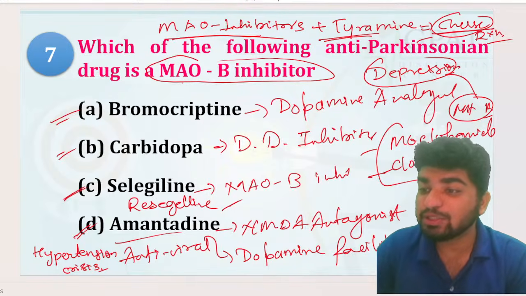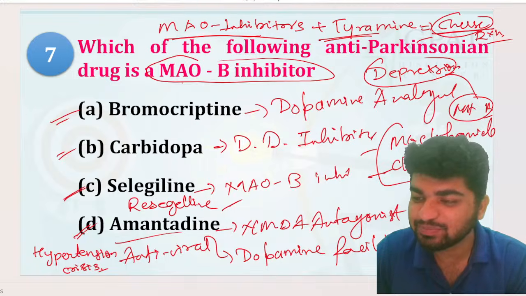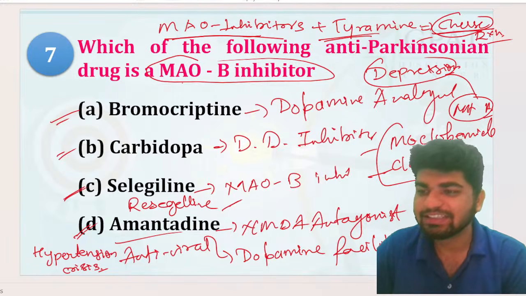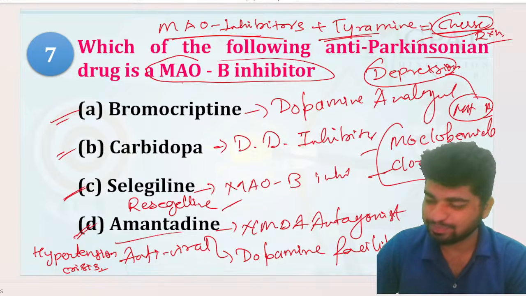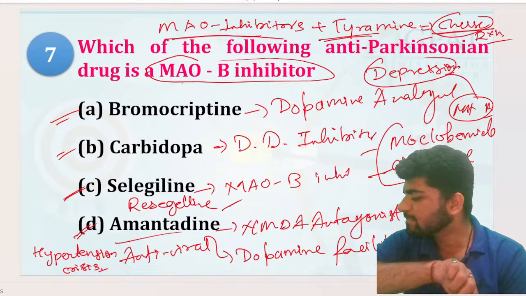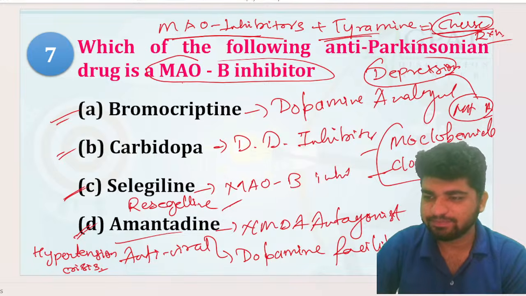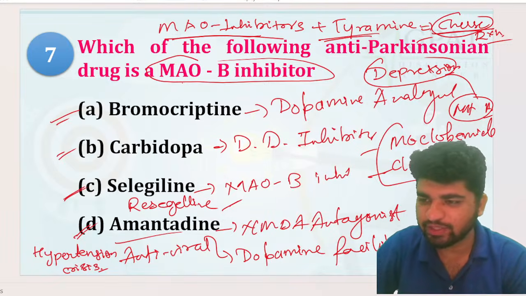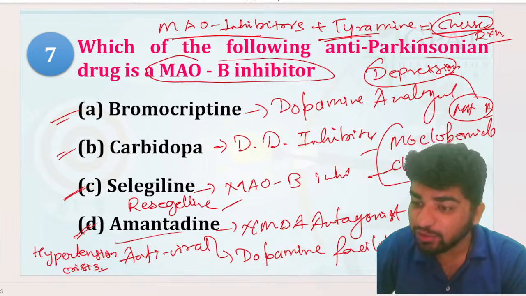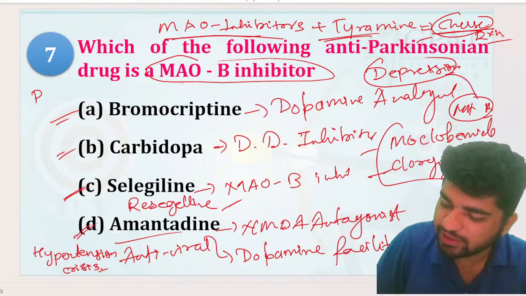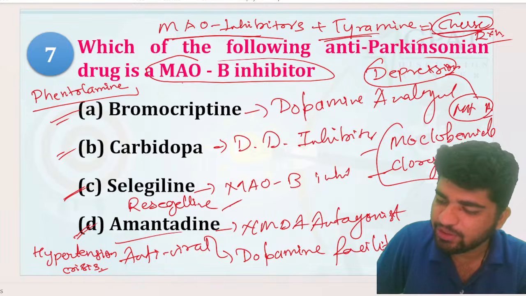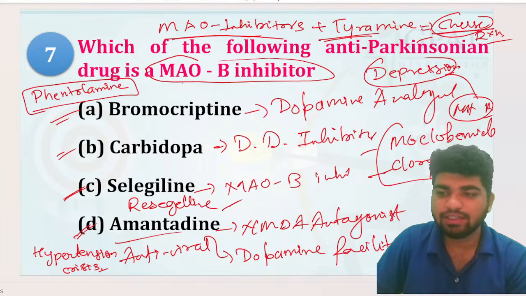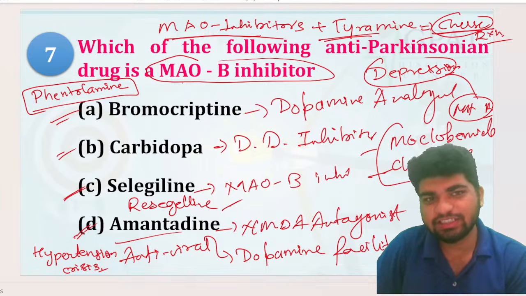And now which drug is useful in this cheese reaction? Anyone, guys? Which drug is useful in cheese reaction? Phentolamine, Aprajita, very good. That's your phentolamine, right? Phentolamine is useful as a drug of choice in the cheese reaction.